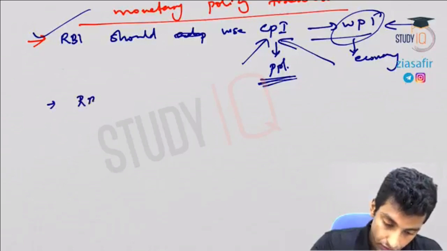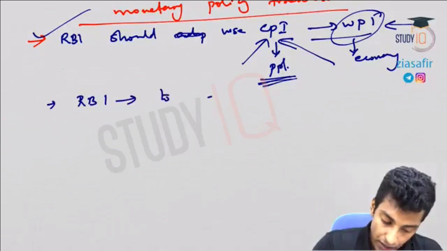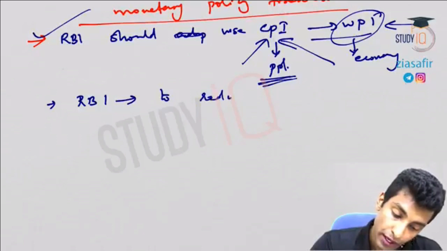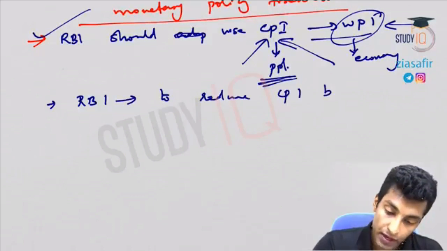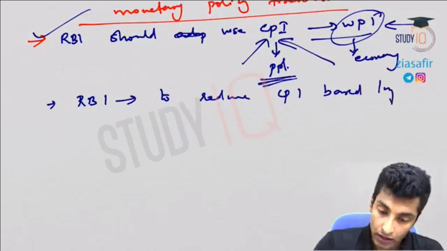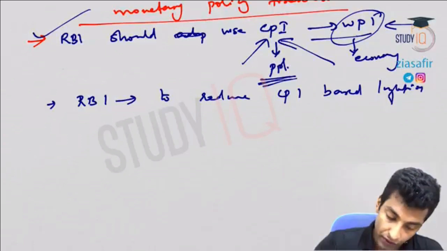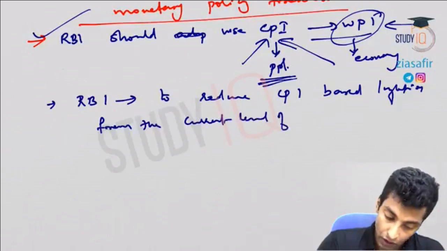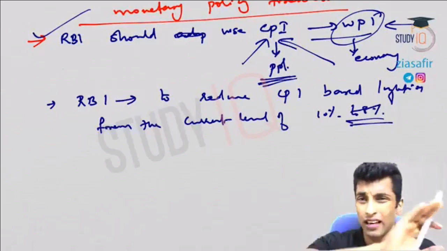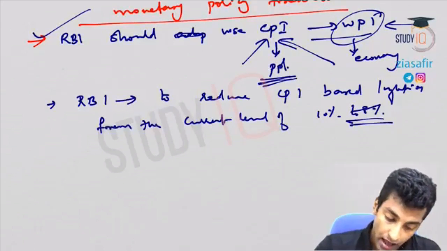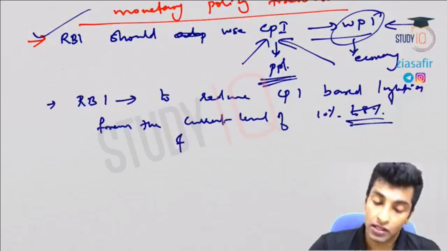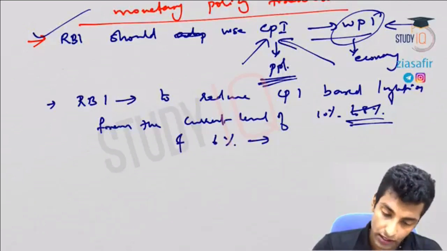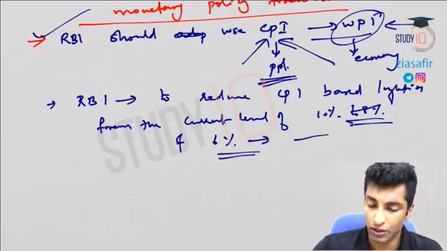Second, RBI should endeavor to reduce CPI based inflation from the current level of 10% to 8% within a year, I'm talking about the 2014 period, and further to 6% within 2 years, that is by Jan 2016.